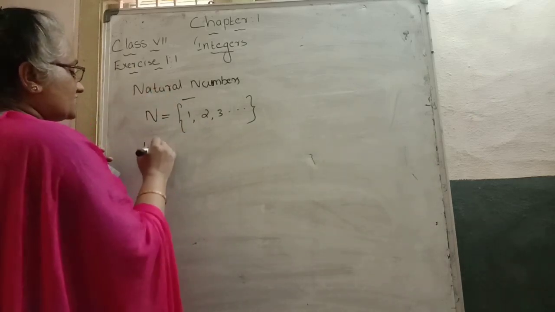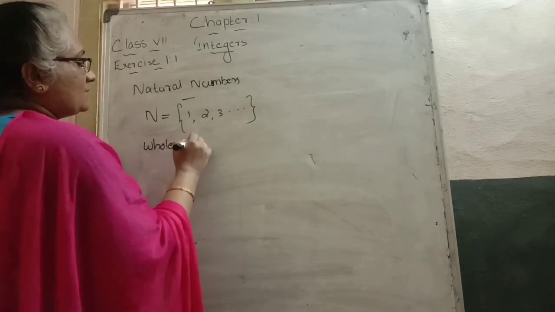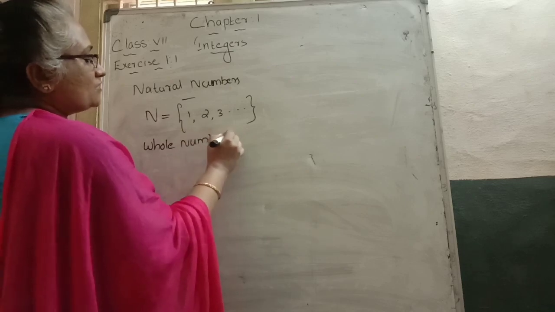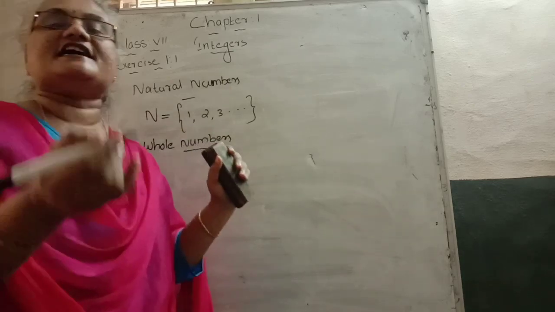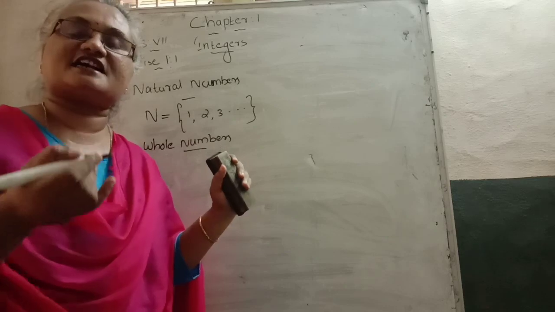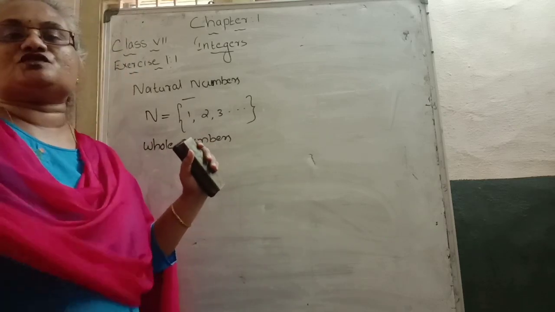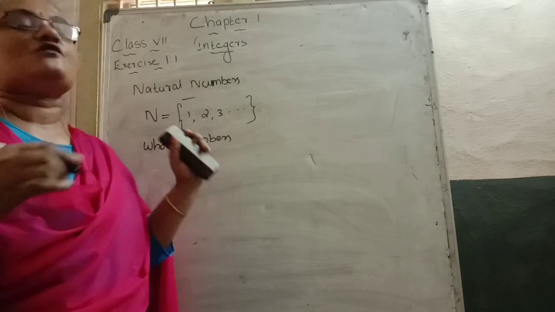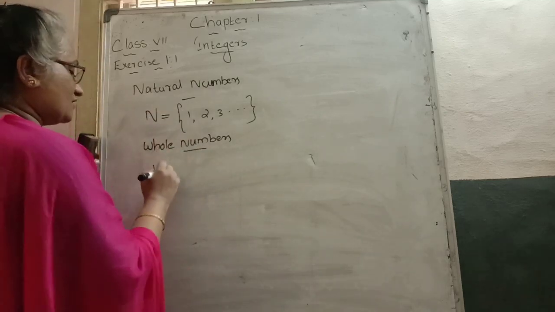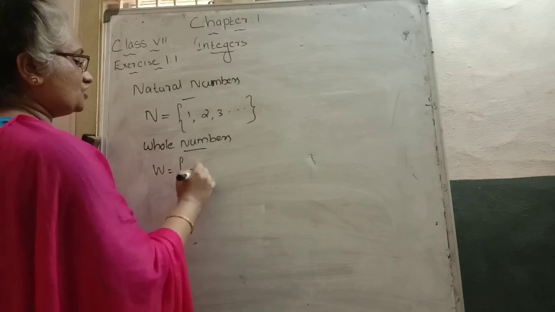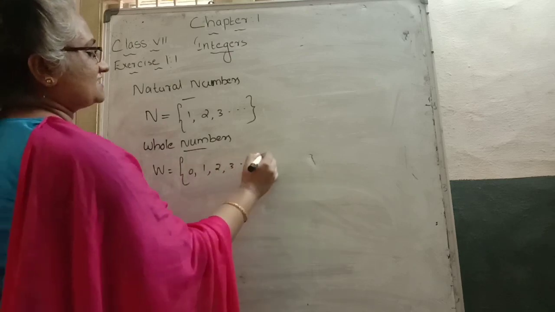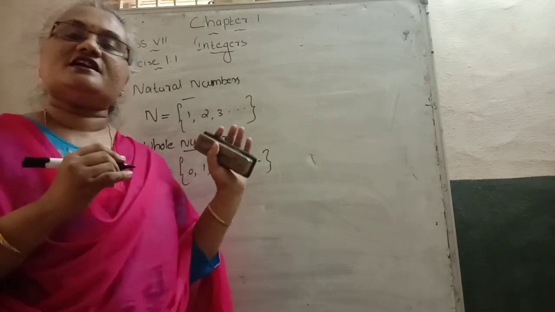Next we are going to discuss whole numbers. What about whole numbers? Whole numbers means 0 is added to the natural numbers. We get a collection of whole numbers, that means 0, 1, 2, 3, etc. It is denoted by the alphabet W, the set of 0, 1, 2, 3, etc. We call it whole numbers.